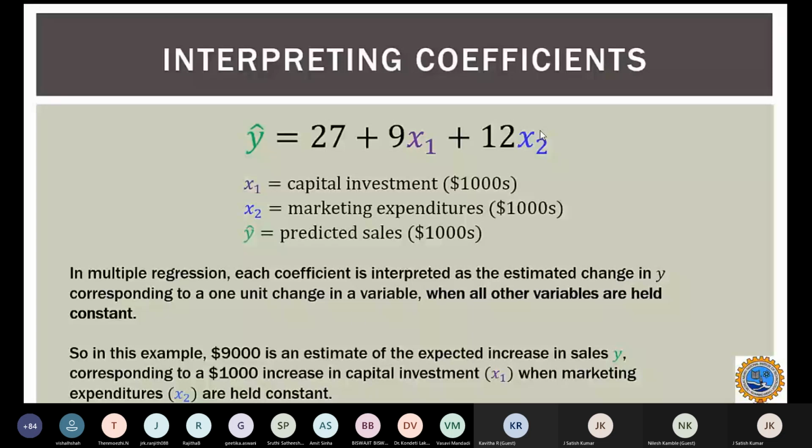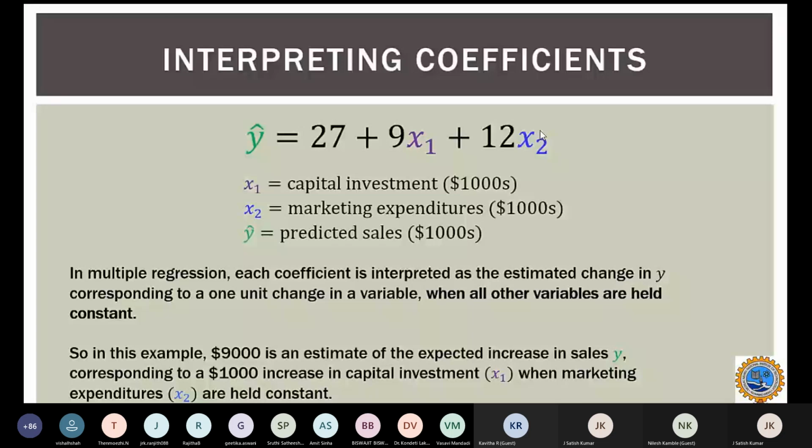Does that make sense? What I am trying to say is, we will consider only one independent variable at a time. The other independent variables will be kept constant. Then the interpretation would be, for every $1,000 increase in the investment x1 parameter, there would be a substantial expected dollar increase in the sales y. So that would be the ideal interpretation of how we are carrying on.